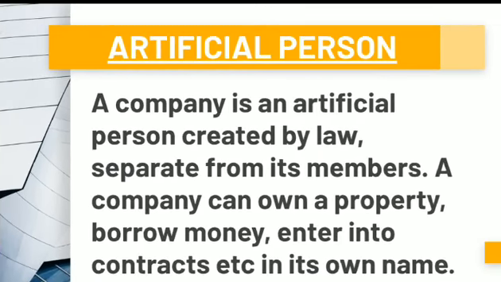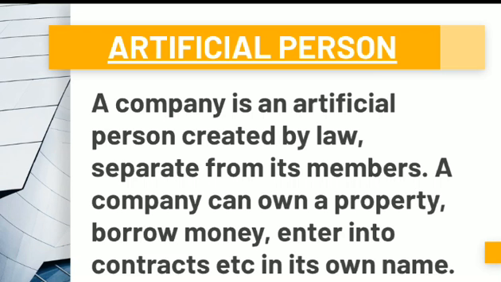The first one is artificial person. A company is an artificial person created by law, separate from its members. A company can own property, borrow money, enter into contracts, etc. in its own name. So it's an artificial person. It is created by law and it is totally independent from its members, separate from its members.